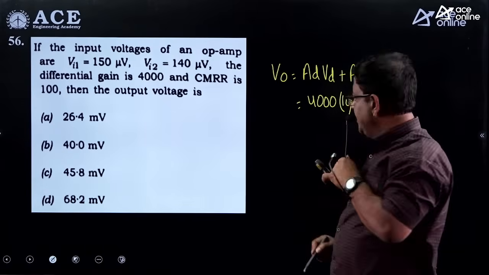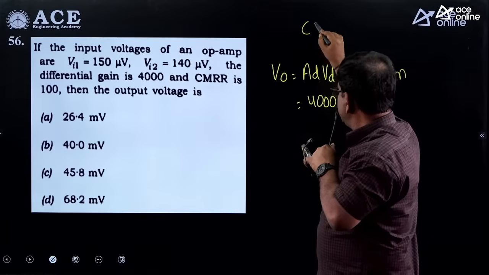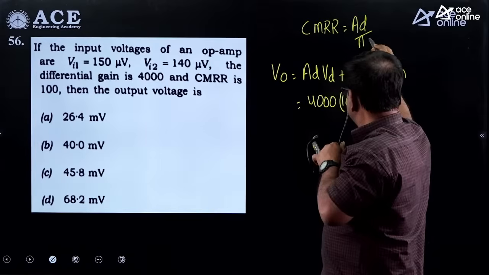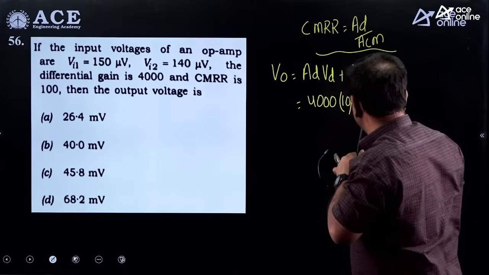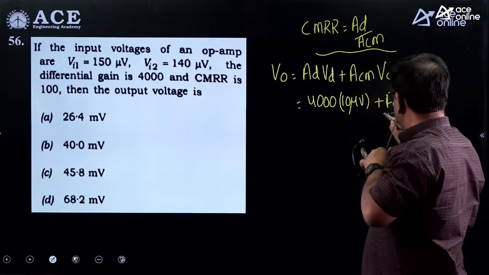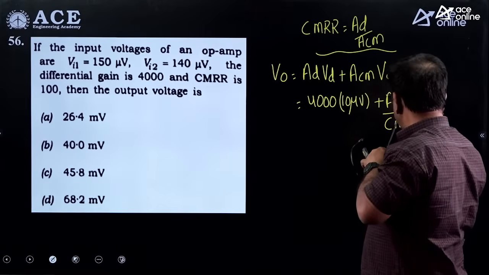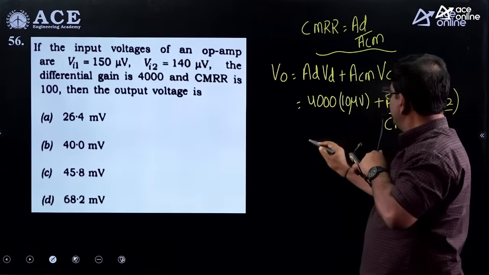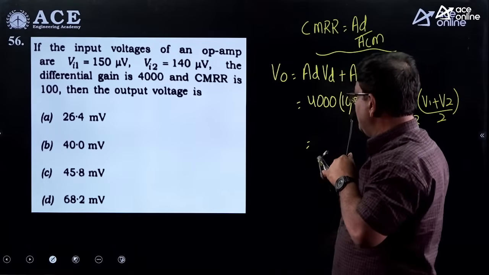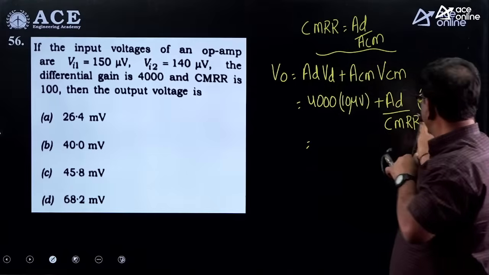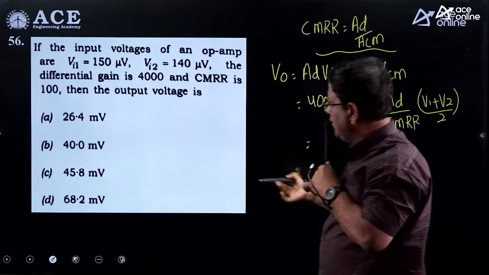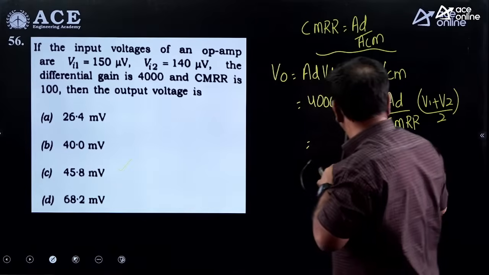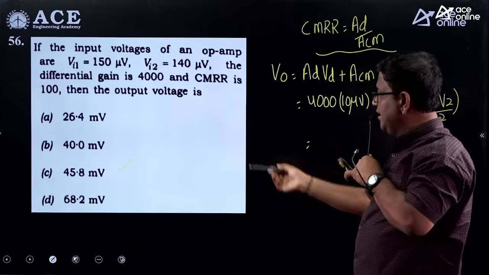But ACM is not given. We know CMRR is AD by ACM. So ACM is going to be AD by CMRR, into VCM, which is (V1 plus V2) by 2. So this is approximately 40 millivolt, 40 plus something. If you see the options, slightly above 40 is 45.8. So hopefully when you substitute AD and CMRR, you will get that.